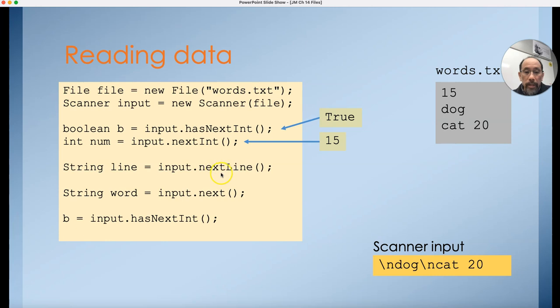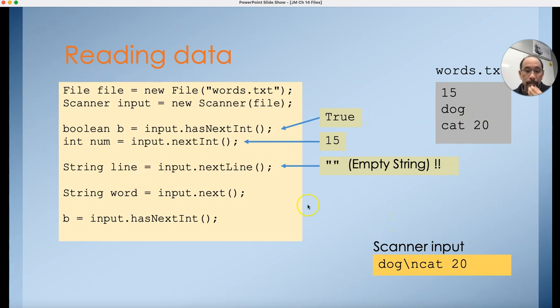So now when I call nextLine, it's going to get everything up to the \n, and it'll return all the characters before the \n. It swallows the \n right there and returns all the characters before it. There weren't any characters before it, so it returns the empty string. That's a little surprising. You might have thought that dog would be what is returned here, but it's not.